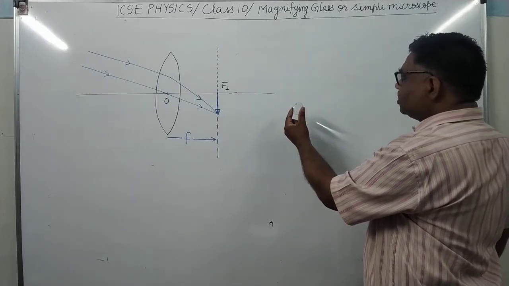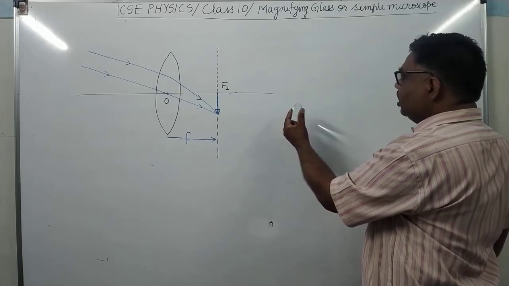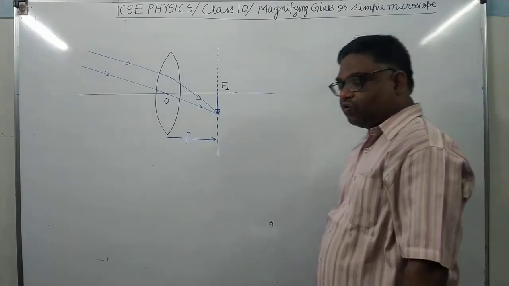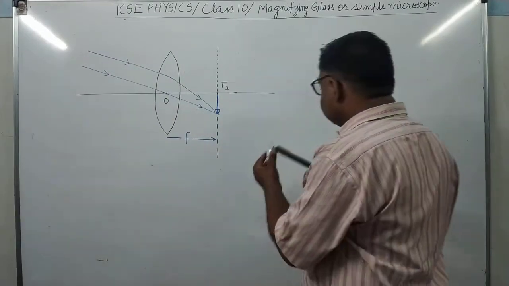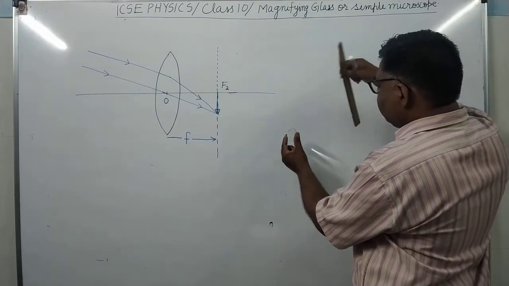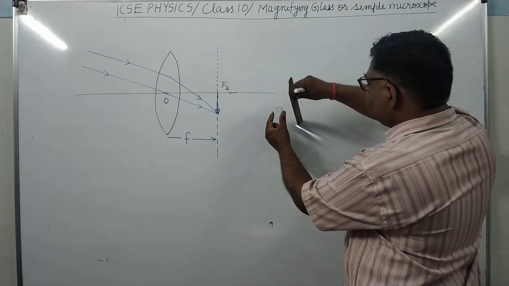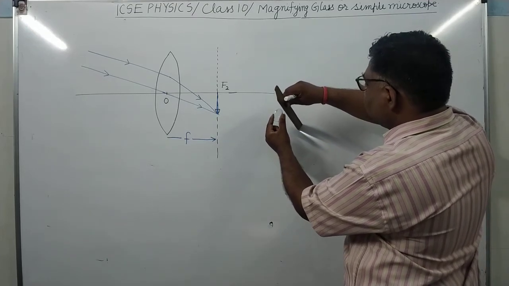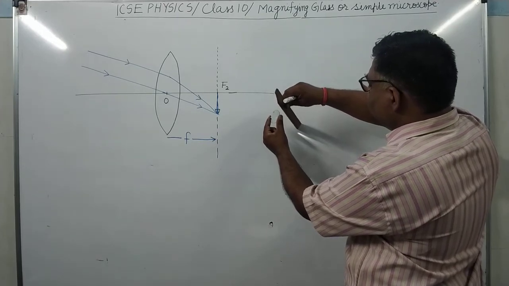The distance between the spot obtained on the screen and the lens will roughly be equal to the focal length. If we measure here, it will come out to 20 centimeters, because we know the focal length is 20 centimeters. Here it is nearly 17 centimeters.